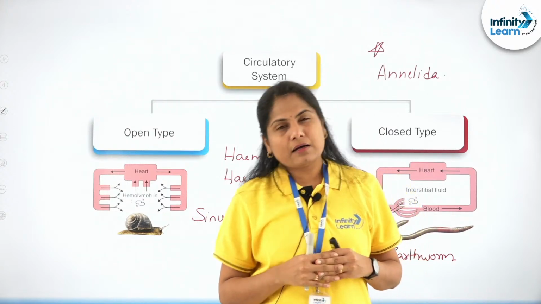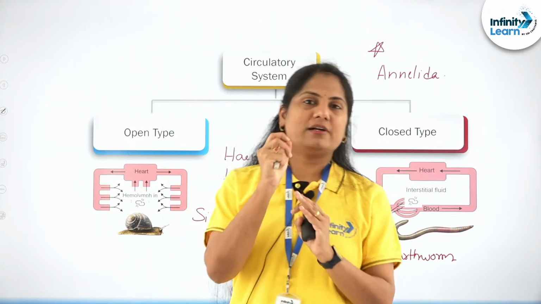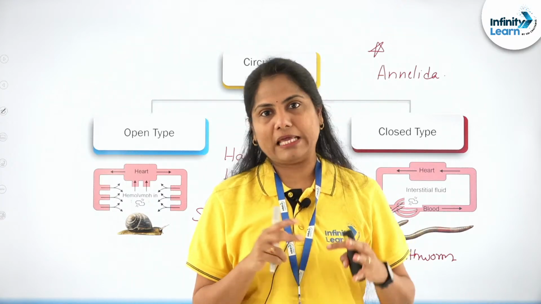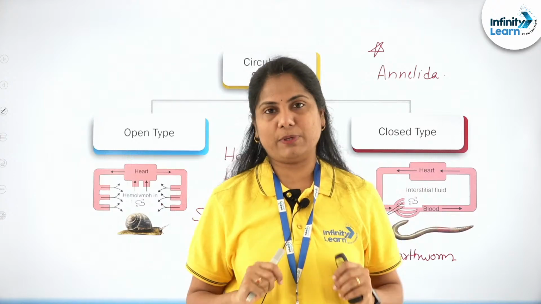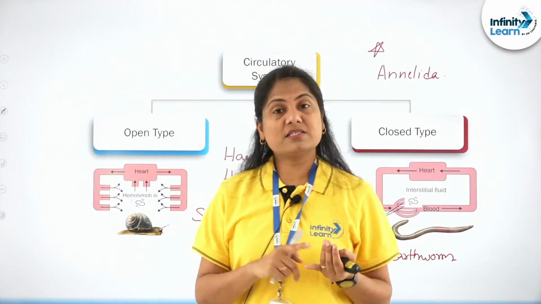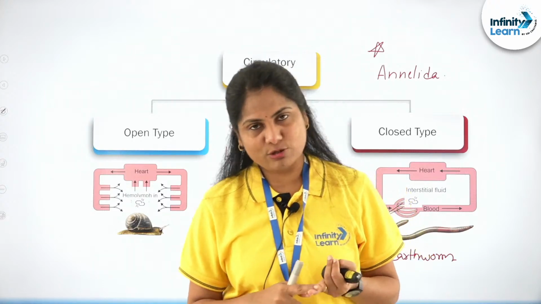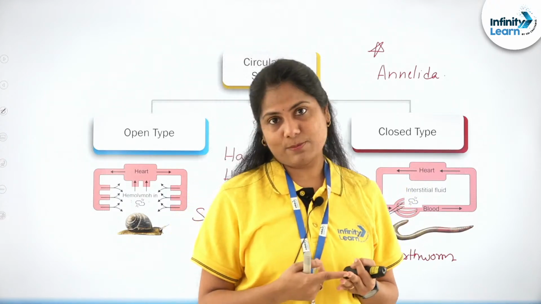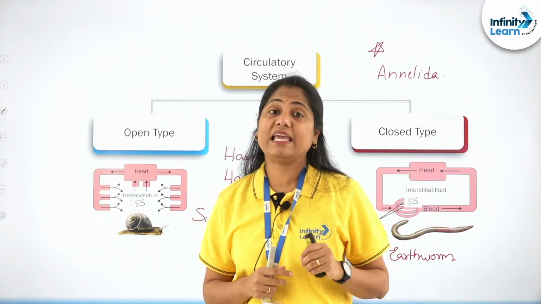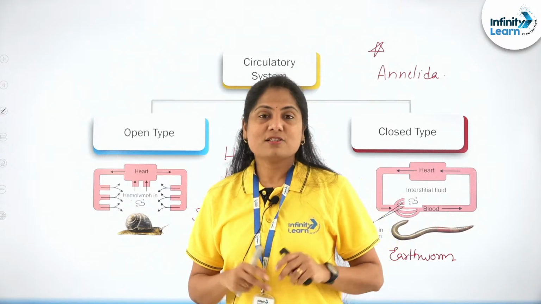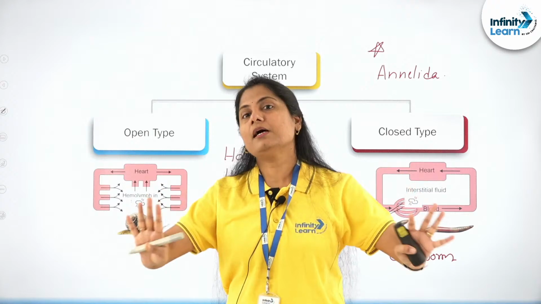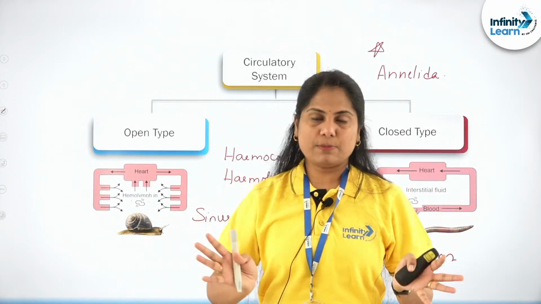Right, Ankita? That's right. Closed type of circulation helps in differentiating oxygenated and deoxygenated blood. Faisal, I would like to put it in a different manner for you. Not all the time will closed help you keep them separate. Later we are going to talk about single circulation, double circulation, incomplete double circulation, and complete. Complete is something that has evolved in aves and mammals, where oxygenated and deoxygenated blood is completely kept separate.